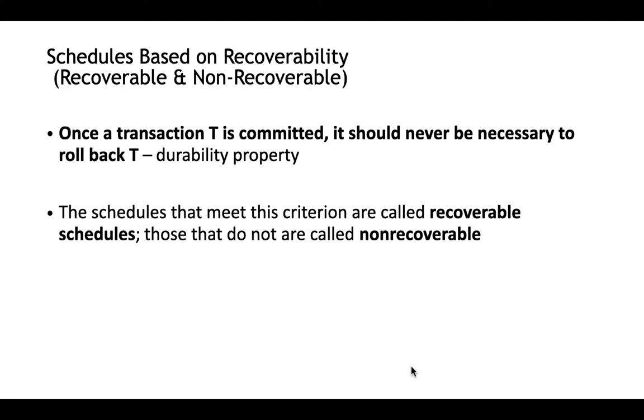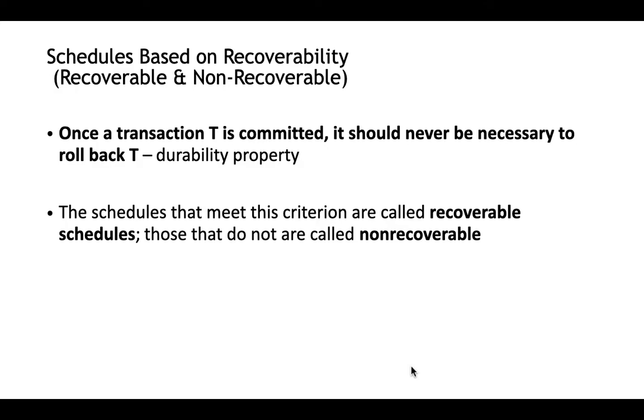So rolling back a transaction means once the things are done, doing or undoing the operations back to make the transaction into its original state. If we want to take the transaction back into its original state, that is what we mean by rollback. So once a transaction is committed, there should not be any need to roll back the transaction. So that is what the durability property says. Now, there are certain schedules that meet this property, and there may be schedules that don't meet this property. The schedules that meet this property are called recoverable schedules, and those that do not meet this property are termed as non-recoverable schedules.